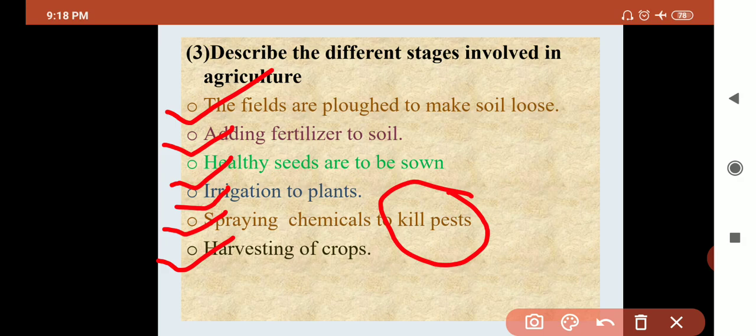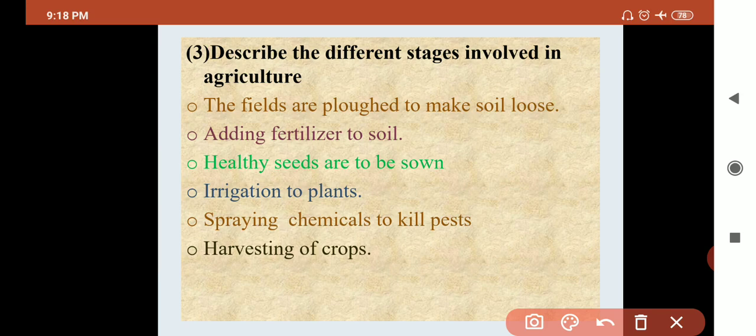When the plant is fully grown and the fruits are ripened, what do we have to do? We have to take the fruit, cut that plant and keep it gathered in one place. This is called harvesting. So for successful agriculture, these are the 6 points that are very important to learn.